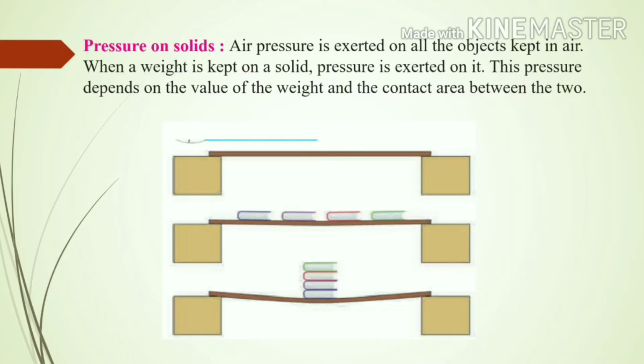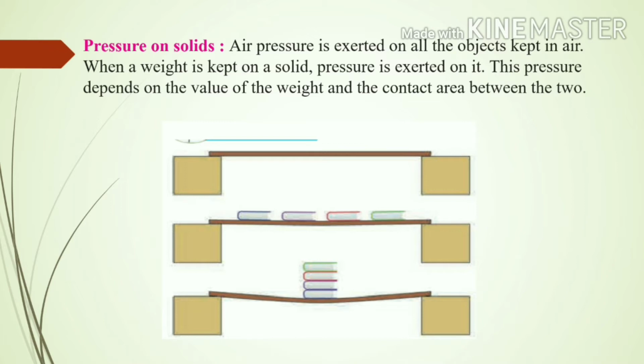Pressure on the solids. Air pressure is exerted on all the objects kept in air. When a weight is kept on a solid, pressure is exerted on it. This pressure depends on the value of the weight and the contact area between the two. In this picture, you will see that a wooden plank is kept. In the second picture, some books are kept but they are spread and kept. And in the third picture, you will see the same books are piled and kept on the plank, due to which you will see the plank bends a little.